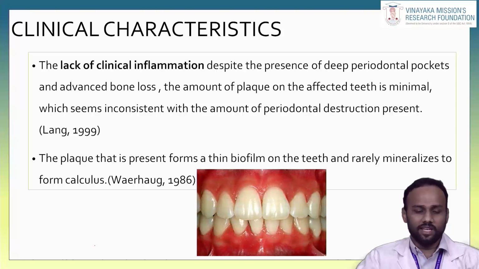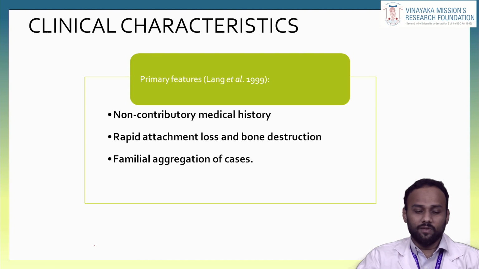Then we will see about the clinical features. Clinically, there will be a lack of inflammation despite the presence of deep periodontal pockets and advanced bone loss. The amount of plaque on the affected teeth is minimal, which seems inconsistent with the amount of periodontal destruction present, as we already mentioned. Then the primary features are a non-contributory medical history, rapid attachment loss and bone destruction, and familial aggregation of cases.